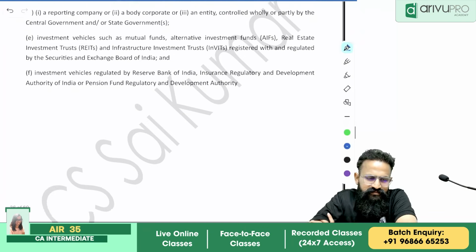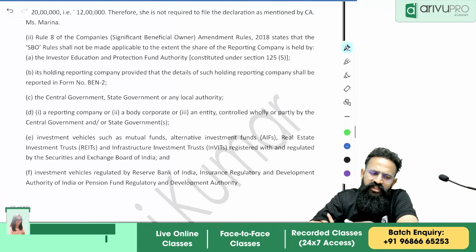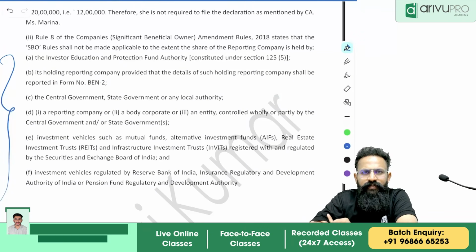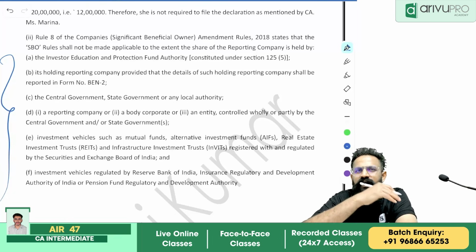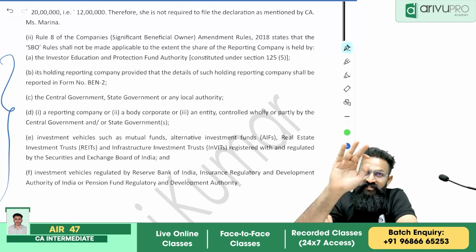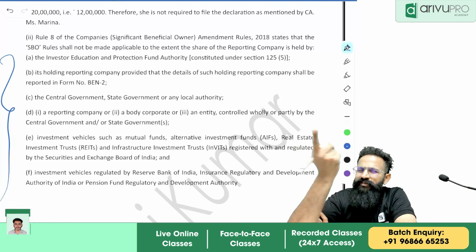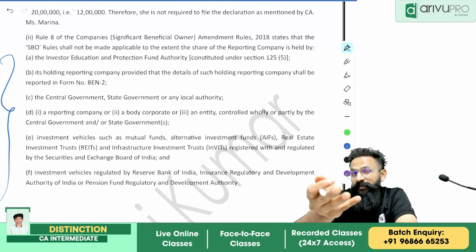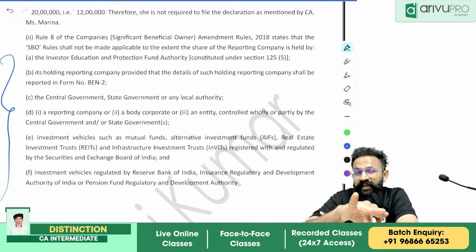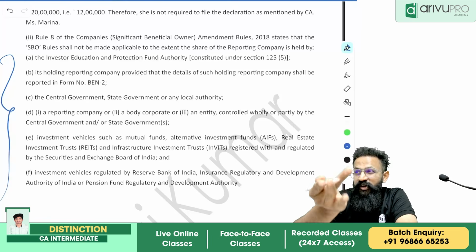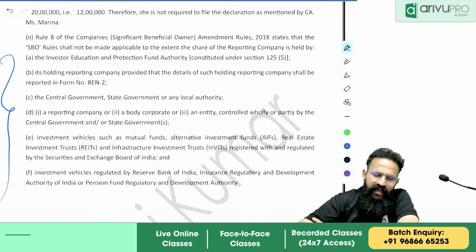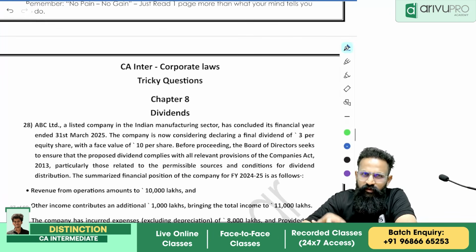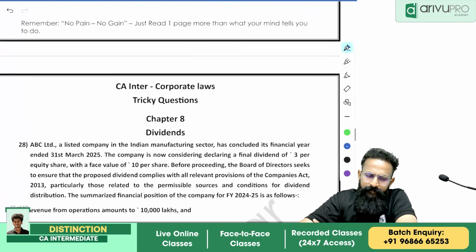Okay. And of course, a direct question: which are the cases when SBO does not apply? IEPF, the central government, state government, an intermediary company or holding company which has already complied. For all of them, people, of course, this will read InvIT, RBI, any intermediaries or any investment vehicles which are authorized under RBI, IRDA, as the case may be. That's a direct question, correct? Yes, okay.